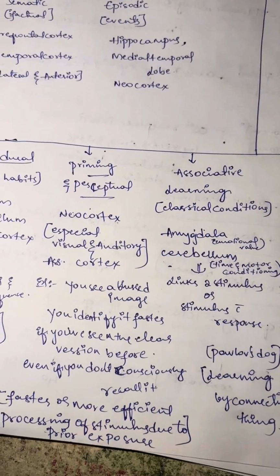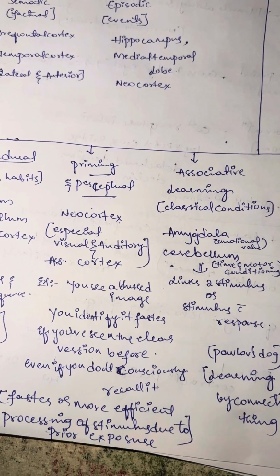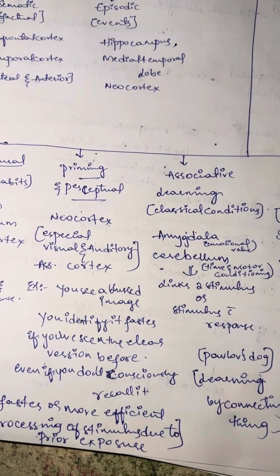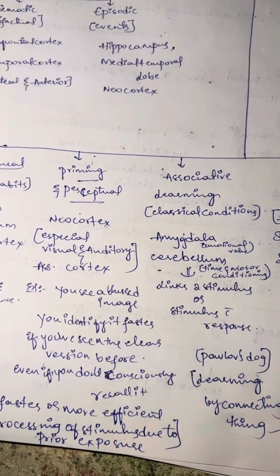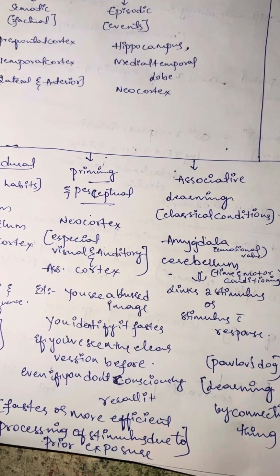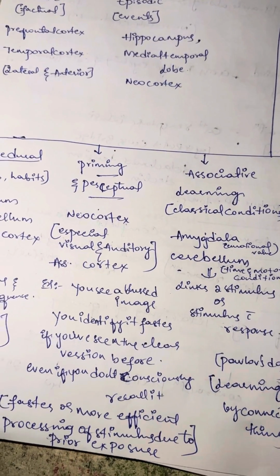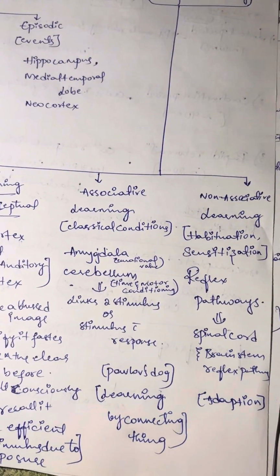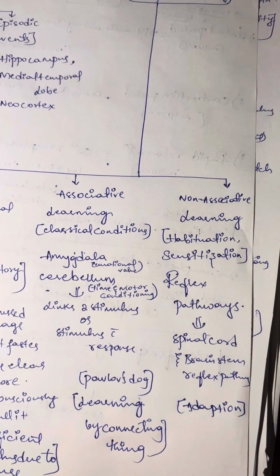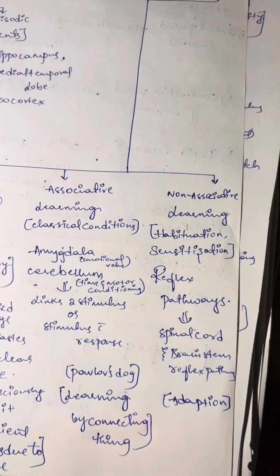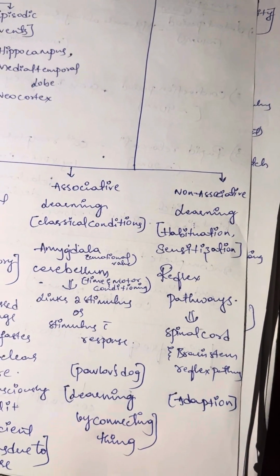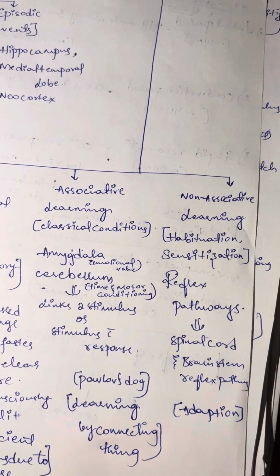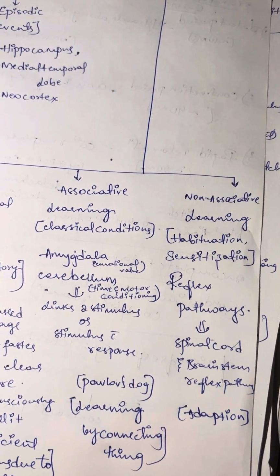So if we do things first, then doing it the second time it becomes easier. That memory is stored in the neocortex, the associative areas of cortex. The other two are associative learning and non-associative learning. Associative learning is learning by connecting things. It is stored in the amygdala and cerebellum.